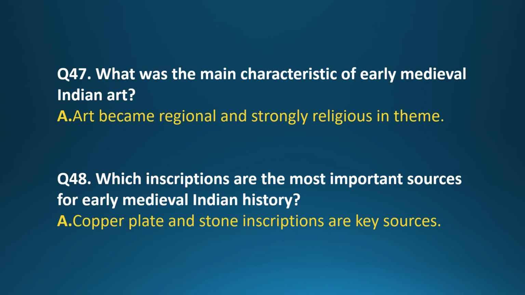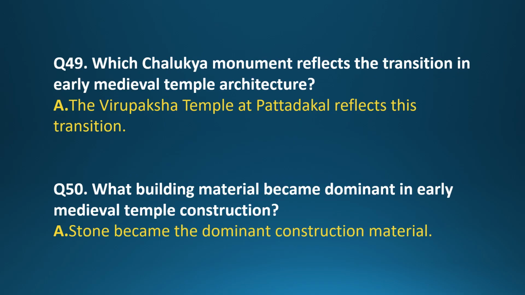Question 45. What form of literature dominated early medieval Indian cultural life? Answer. Sanskrit literature and court poetry dominated. Question 46. Which major centers of learning continued to flourish after the Gupta period? Answer. Nalanda and Vallabhi continued to flourish.